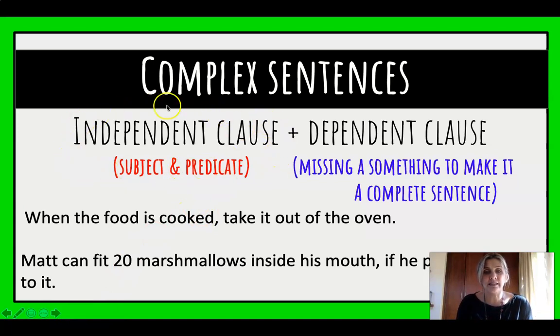You need one sentence that's an independent clause. So it's got a subject and a predicate. It makes sense on its own. And you need to add it to a dependent clause. So something is missing in that sentence to make it complete.